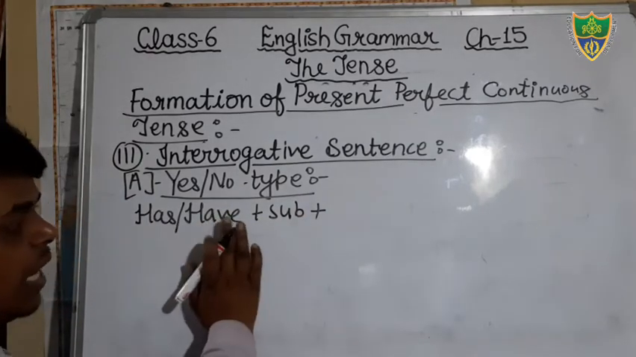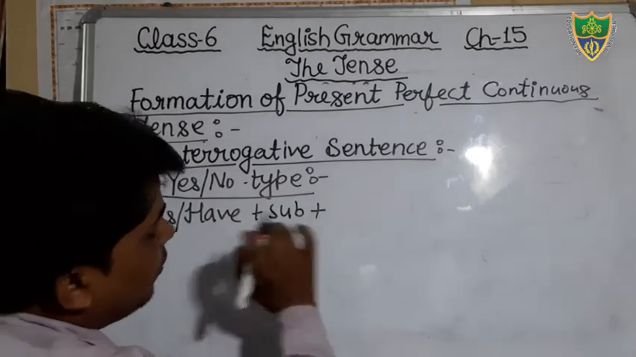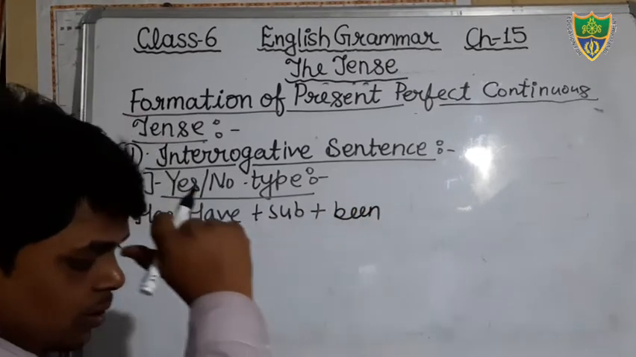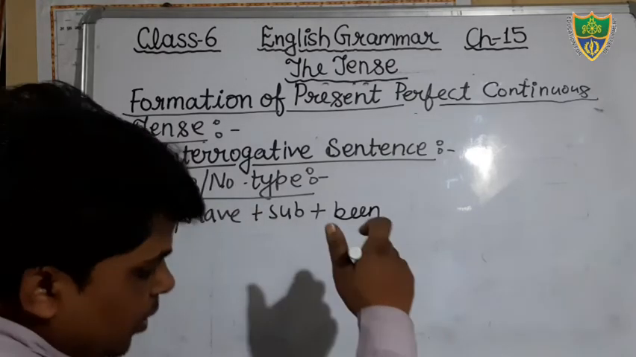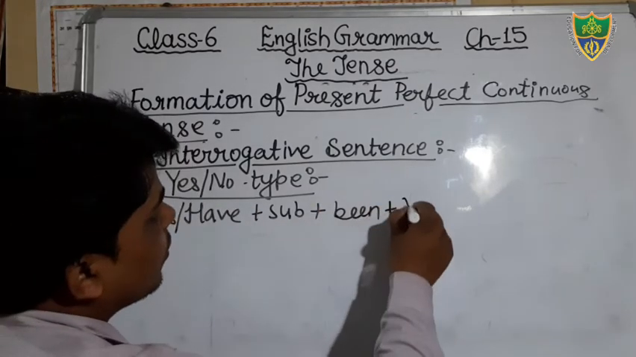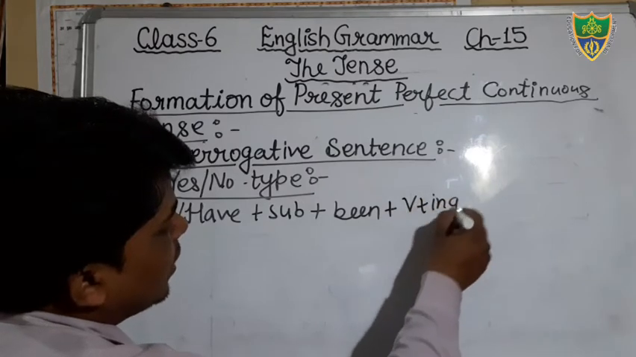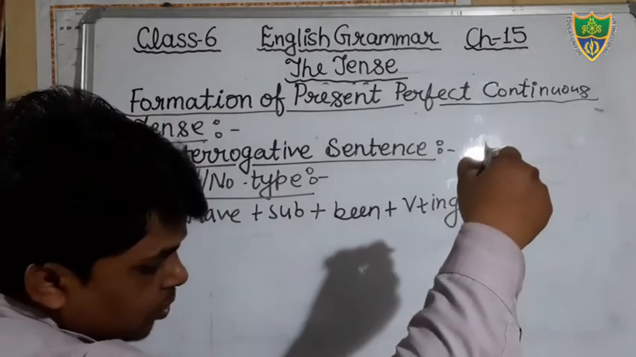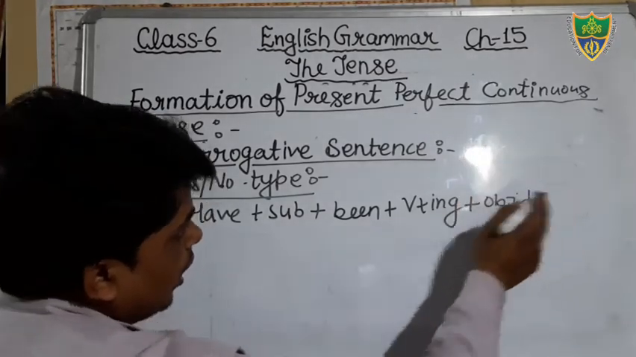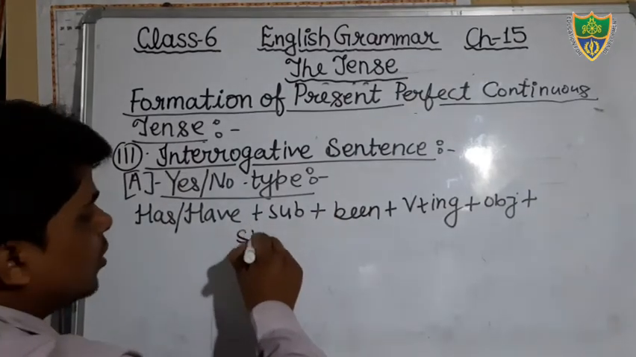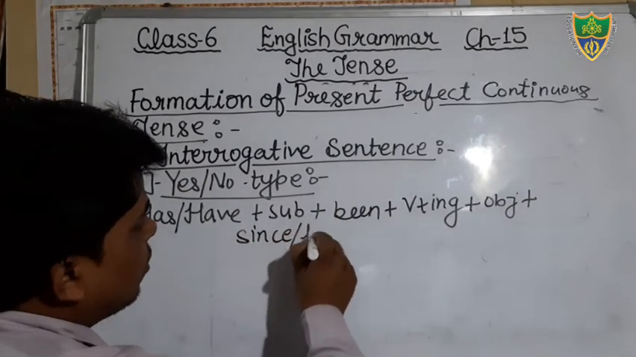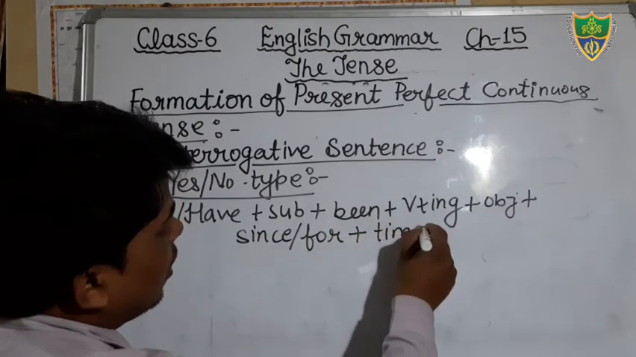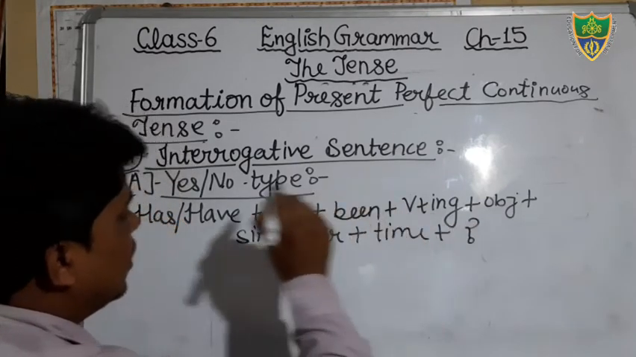Just see, has or have, then after subject, then after been, then after verb. In the verb we will add ing, then after object, then after since or for according to the time. Then after we will mention the time, then after we will use a question mark at the end of the sentence.